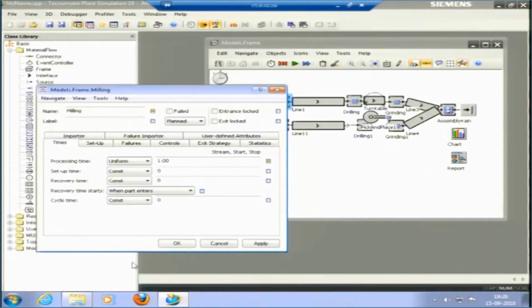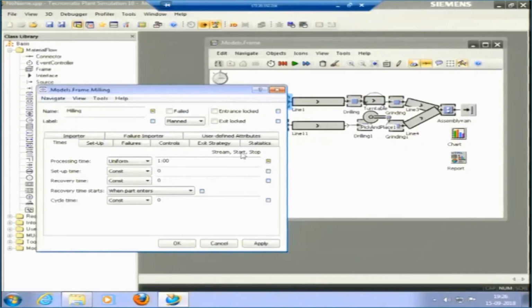The rectangular distribution is just an A value and a B value, that is all. So, it is showing stream, start and stop. I will just put start and stop. Let me say the minimum time is 2 minutes, and the maximum time is 3 minutes. Now, I have just put start and stop, I have not put any stream.